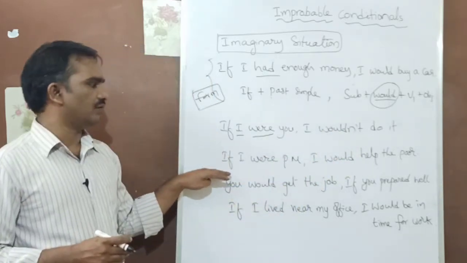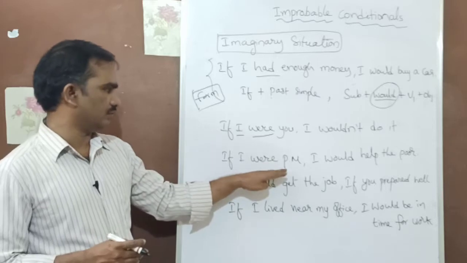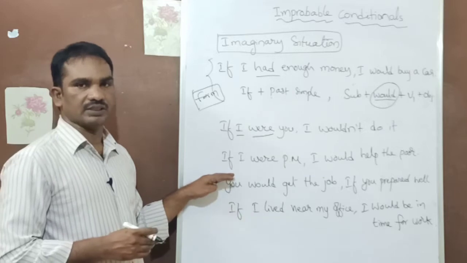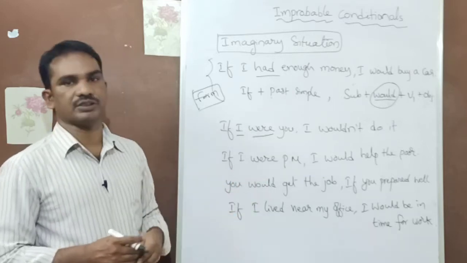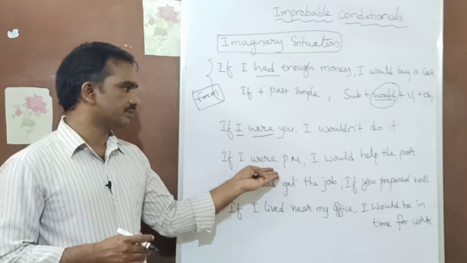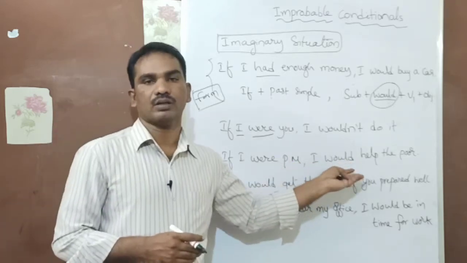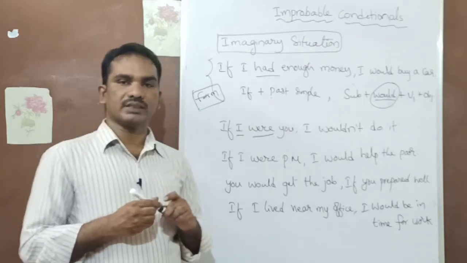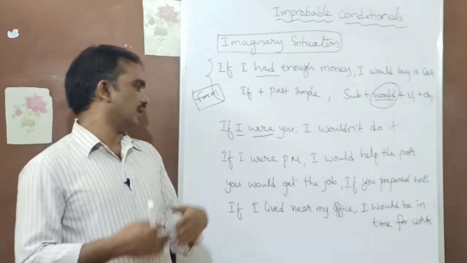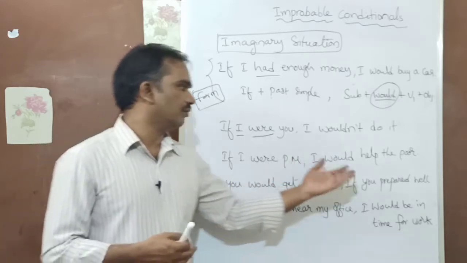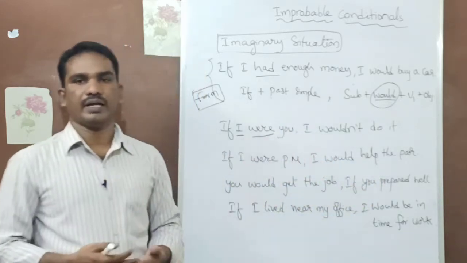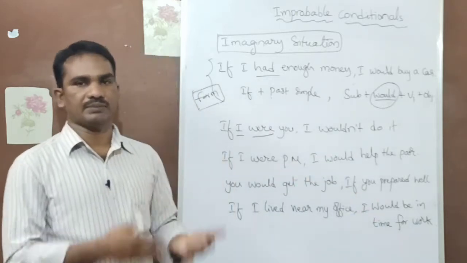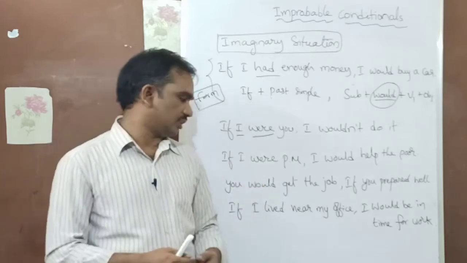Next, if I were PM, I would help the poor. It's also imagination, or it can be an expectation. If I were PM, I would help the poor. I cannot be a PM. There is no chance at all. But I just imagine that if I were a PM, I would help the poor. So I didn't become a PM. I didn't help the poor people. It's just imagination. It's just expectation.